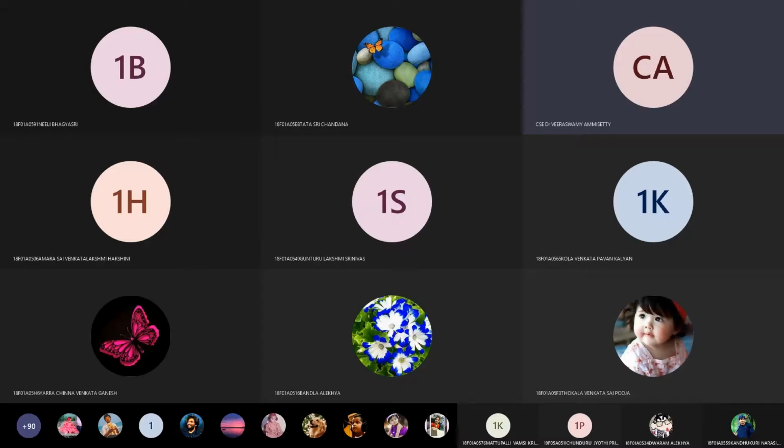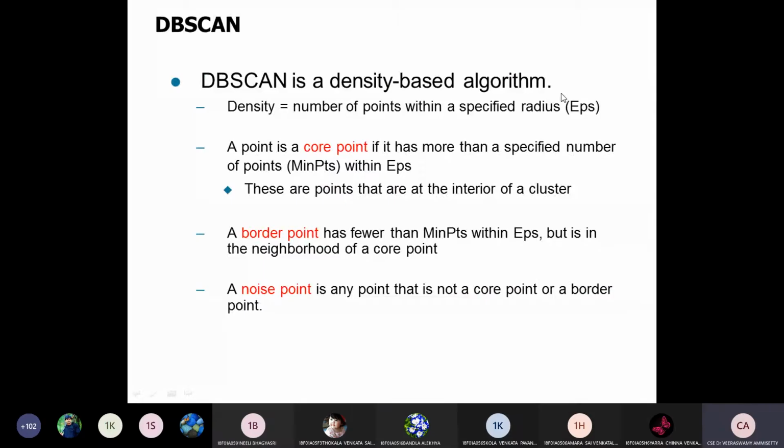Density-based spatial clustering of applications with noise. So that is the meaning of DBSCAN. It is also called a density-based algorithm. The meaning of DBSCAN is density-based spatial clustering of applications with noise. So that is called DBSCAN.